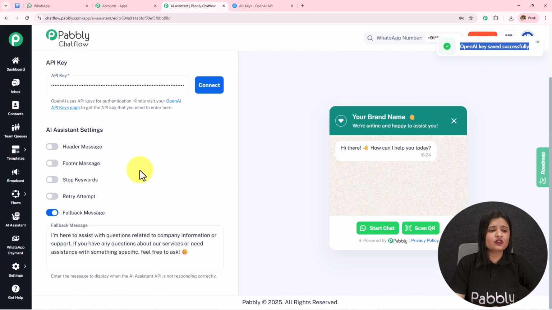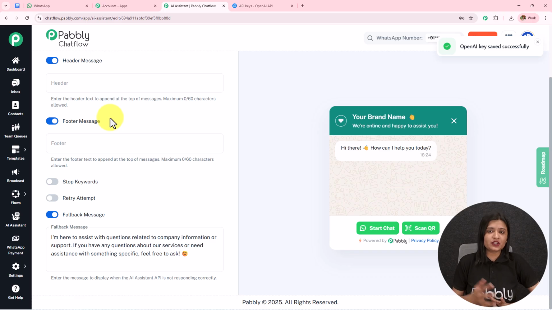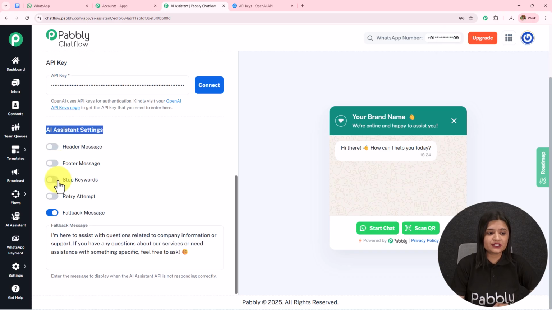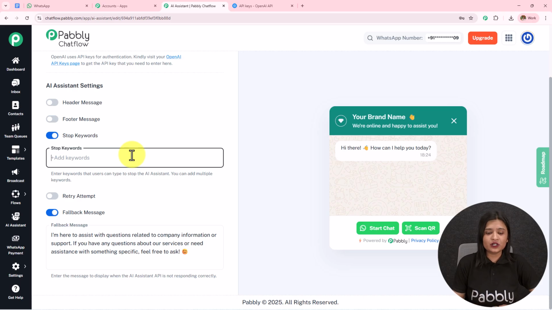Moving on to the next option, we have this AI assistant setting. We have this header message and the footer message. So if you want to provide the header message and the footer message, you simply have to toggle on these buttons, enter the message, and it will start displaying. Then we have the stop keywords. So if the user wants to stop the conversation with the AI agent or stop getting replies from this AI agent or WhatsApp chatbot, they can simply send us a keyword which we are going to add, like stop, and press enter, and in this way we have created the stop keyword.